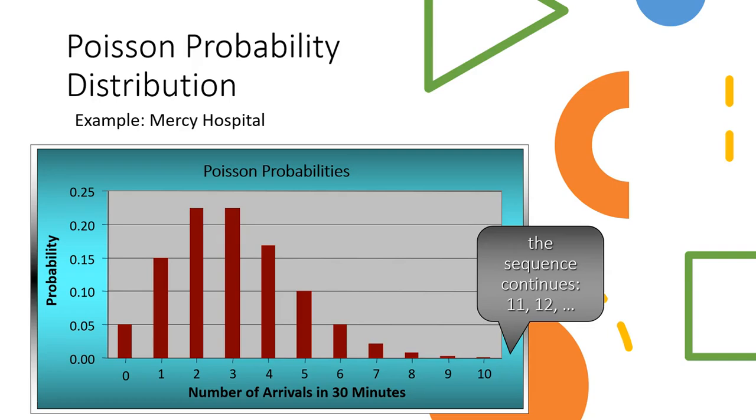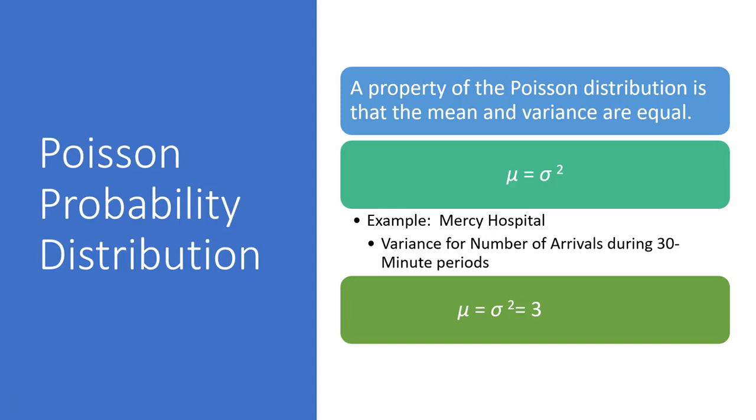So if we were to graph this, we would see that the Poisson distribution kind of goes up initially and then has a long right tail. So it's definitely not a normal distribution because we have this skew. And so that's something that we definitely need to pay attention to, is that sequence is going to continue on.